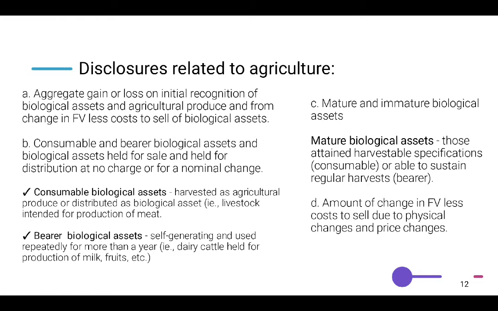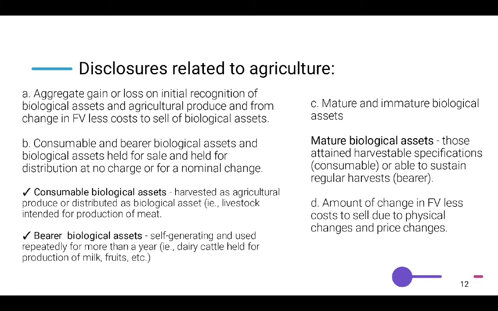The consumable biological assets are harvested as agricultural produce or distributed as biological assets, for example, livestock intended for production of meat. The bearer biological assets are self-generating and used repeatedly for more than a year, for example, dairy cattle held for production of milk, fruits, and more.